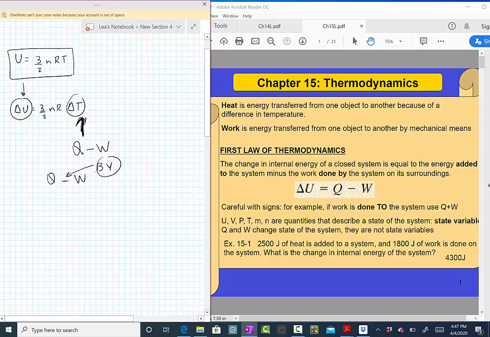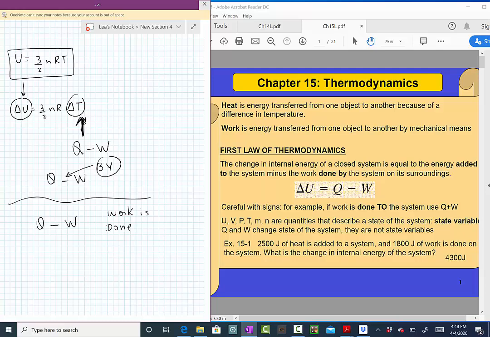If the work is done to the system, then this will be Q plus W. Let's organize this: Q minus W if the work is done by the system.